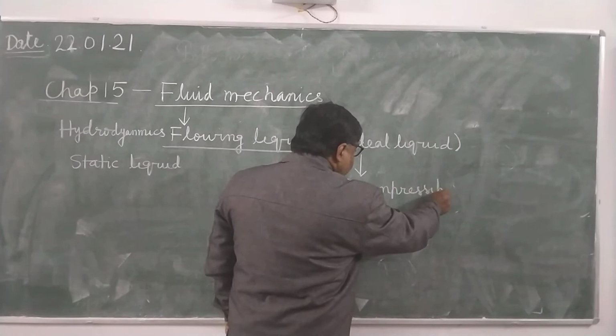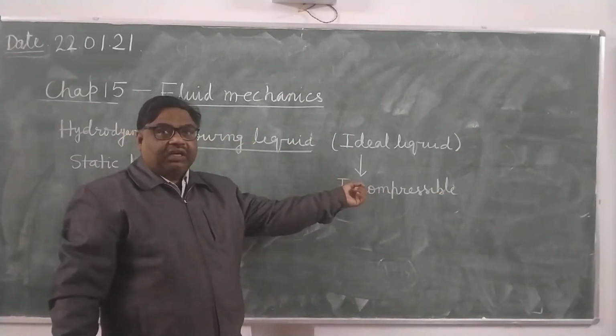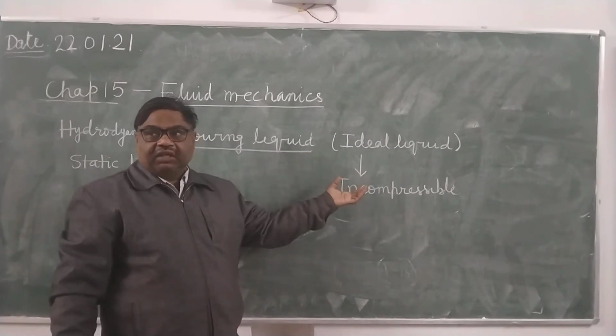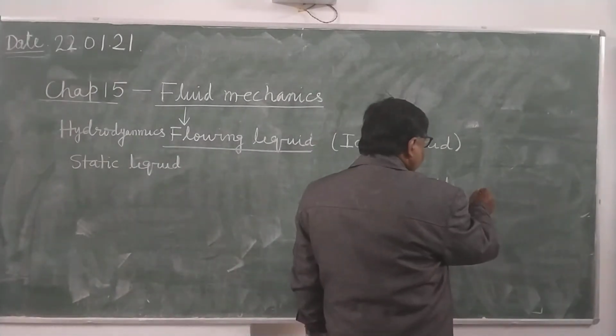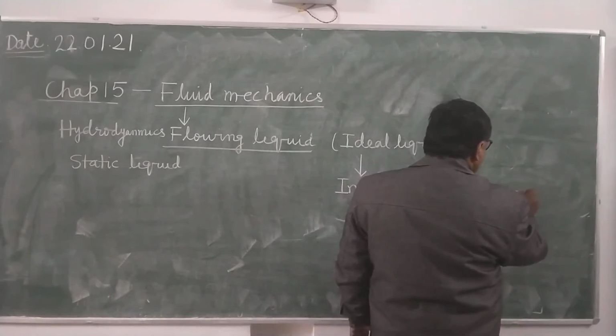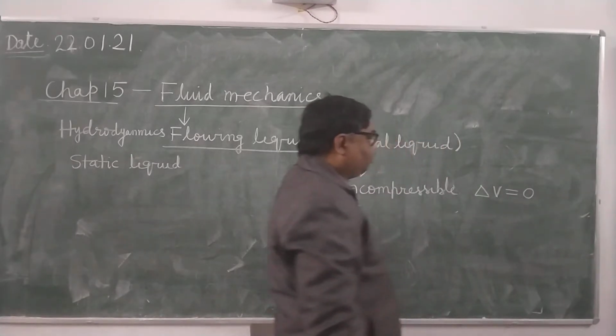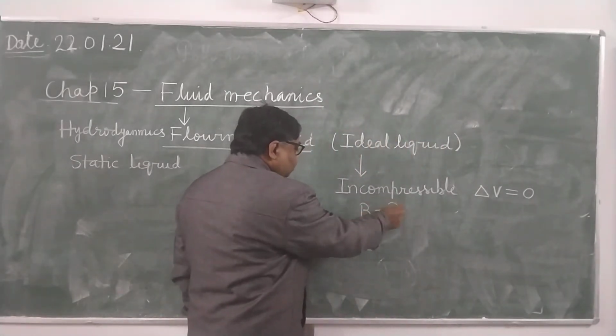Incompressible means there will be no change in its volume on applying even a very great pressure. Means change in volume will not take place. And when there is no change in volume, what will you say about its bulk modulus?